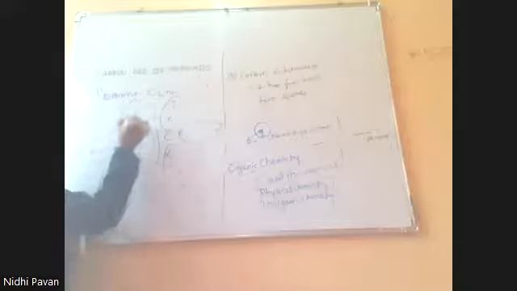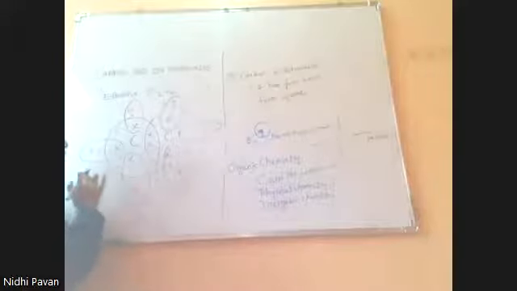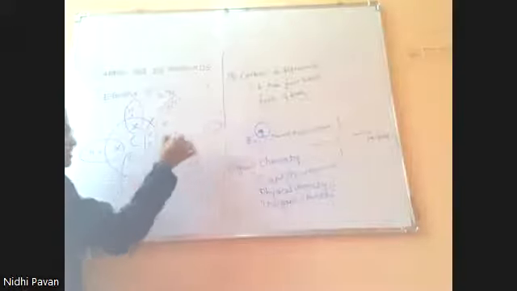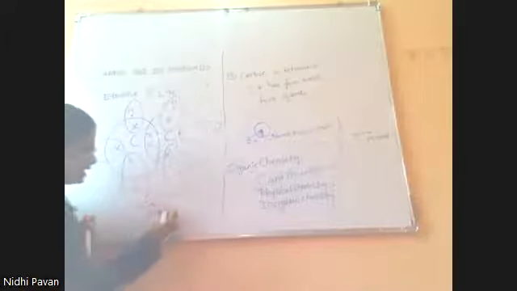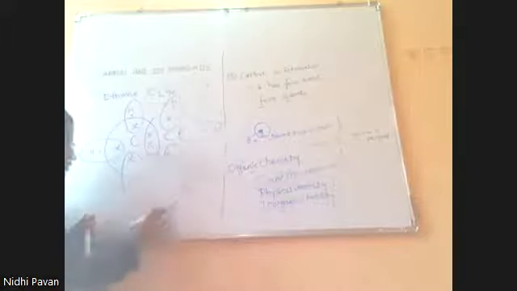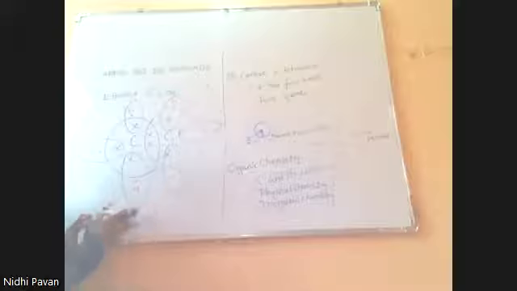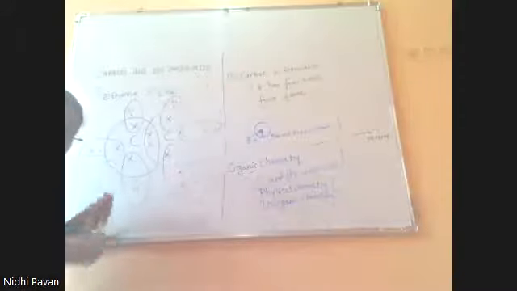now count the electrons around this carbon: 1, 2, 3, 4, 5, 6, 7, 8. It got the octet electronic configuration. Similarly, this carbon: 1, 2, 3, 4, 5, 6, 7, 8. So carbon and carbon are attached with a pair of electrons, that is a single bond, along with 6 hydrogens. See here, this is the electron dot structure. Now, how to draw the skeletal structure? I will show you. Just a minute.